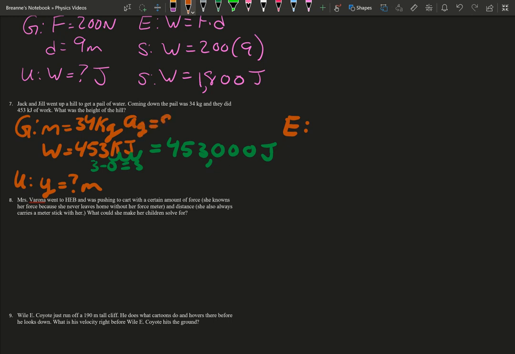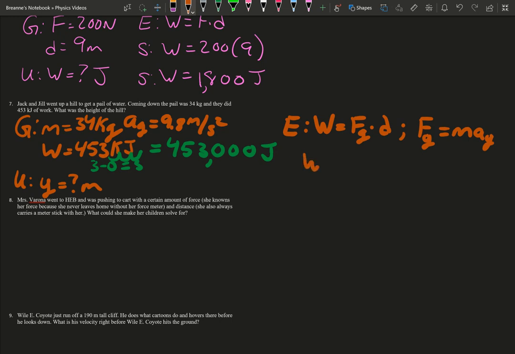So gravity is 9.8 meters per second squared. We can use work equals force times distance. We don't know our force, but we do know that force equals mass times acceleration of gravity, because it's specifically the force of gravity, since it's going down.